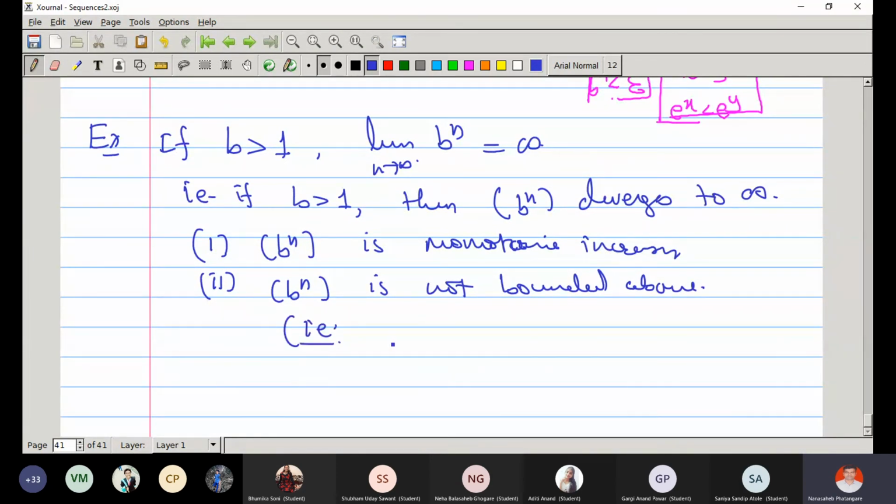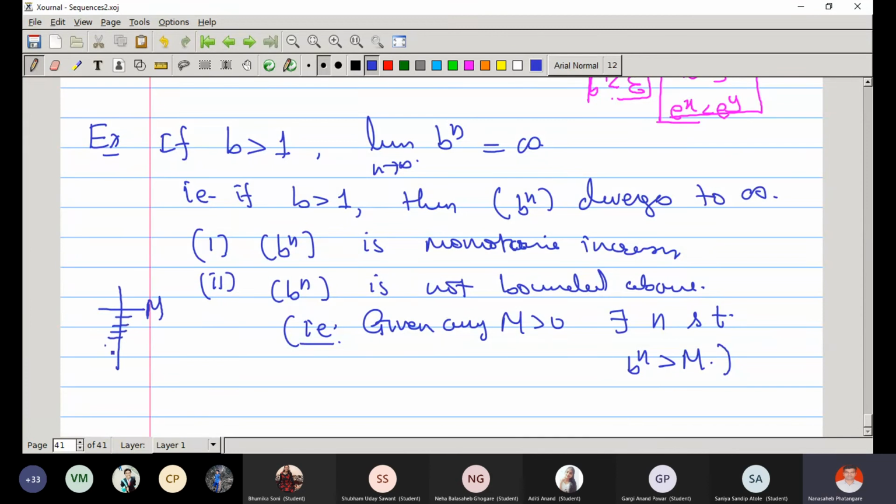How will you prove not bounded above? Given any m, no number is an upper bound. So if somebody gives you m, you can produce n such that b raised to n is greater than m. Correct? That means there is no bound m so that all terms are less than m.